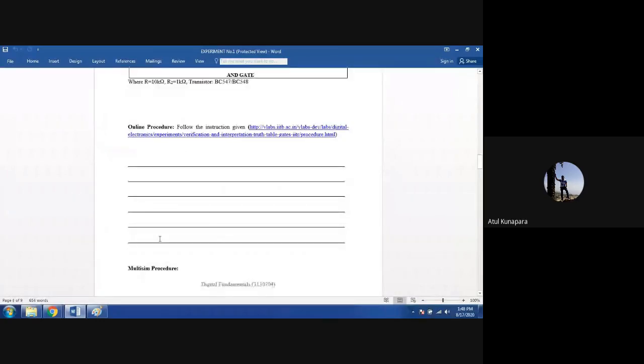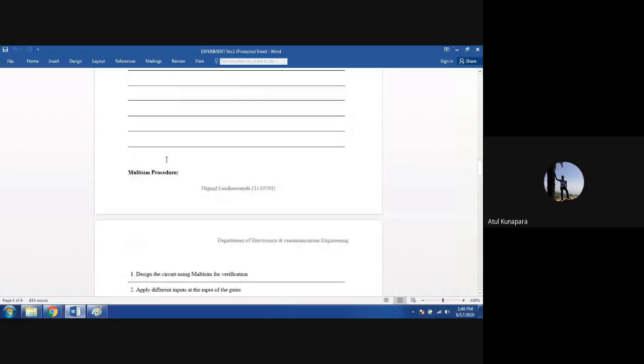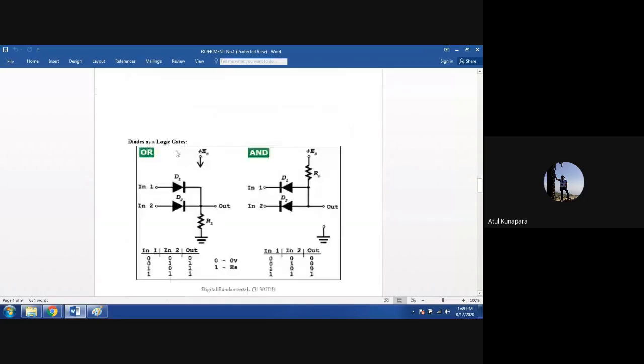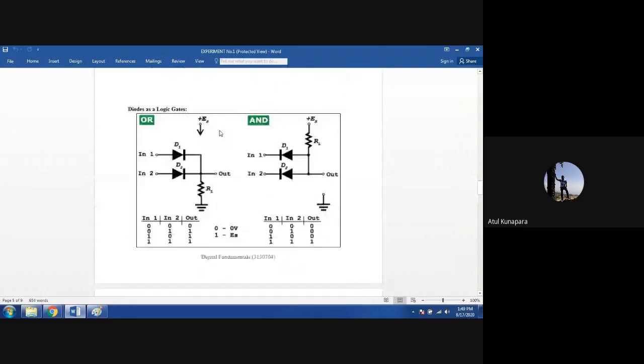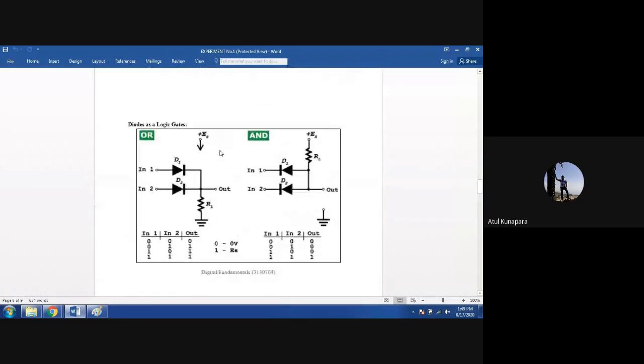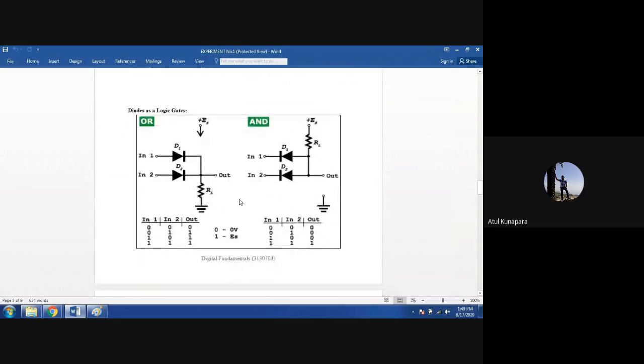Okay, you need to go to this virtual lab link, open that particular logic gate simulator circuit, and write how you are performing that, how you are checking. Okay. This is for understanding: OR, NOT and AND gates are given using diode logic circuits.